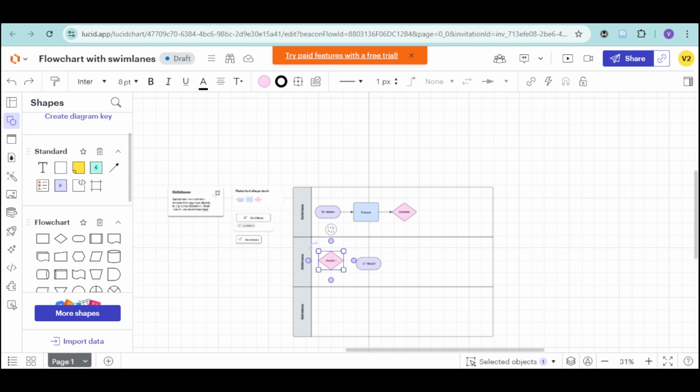So that's how you draw a process swim lane chart in Lucidchart. I hope this video helped you out.